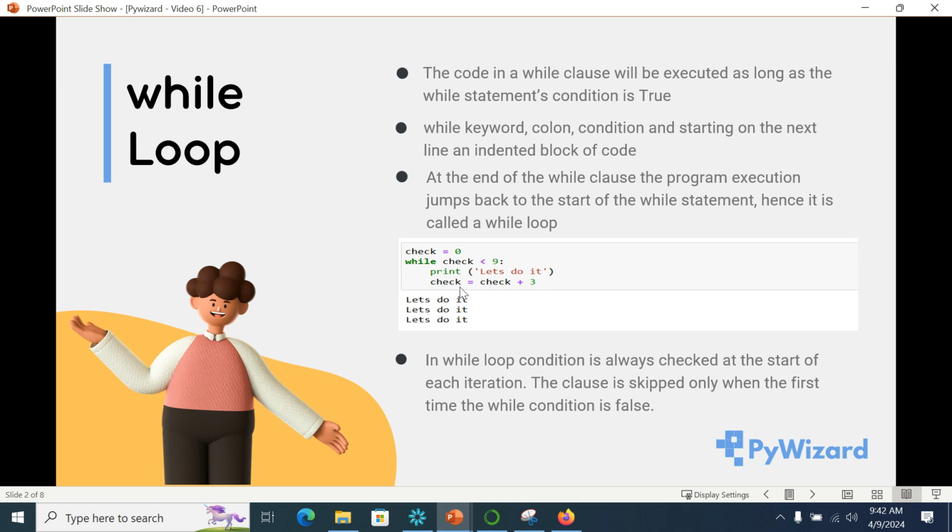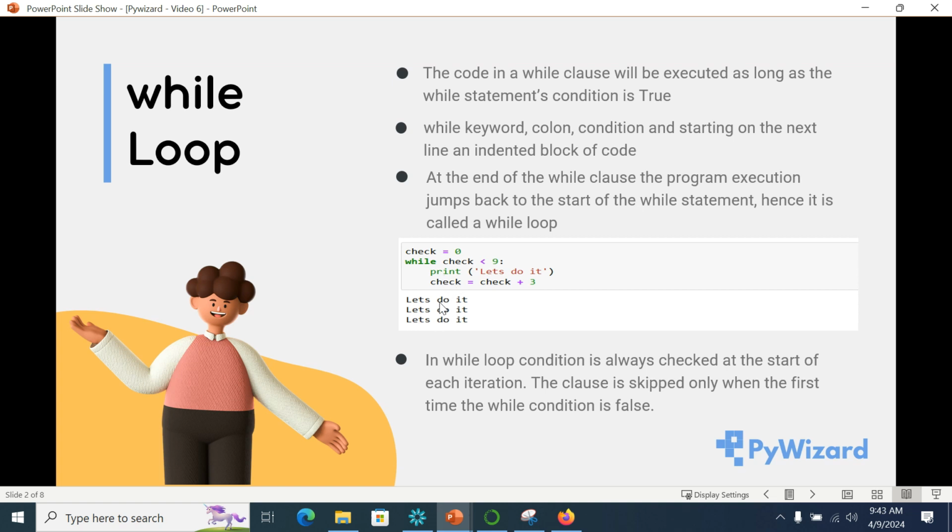It is because once the condition has been met and executed, let's say it checked that check is equal to 0 and check is less than 9, so it printed the first let's do it. Then it went down, it saw that check is equal to check plus 3. It again went up and started from the while statement itself to check if the condition is still true.